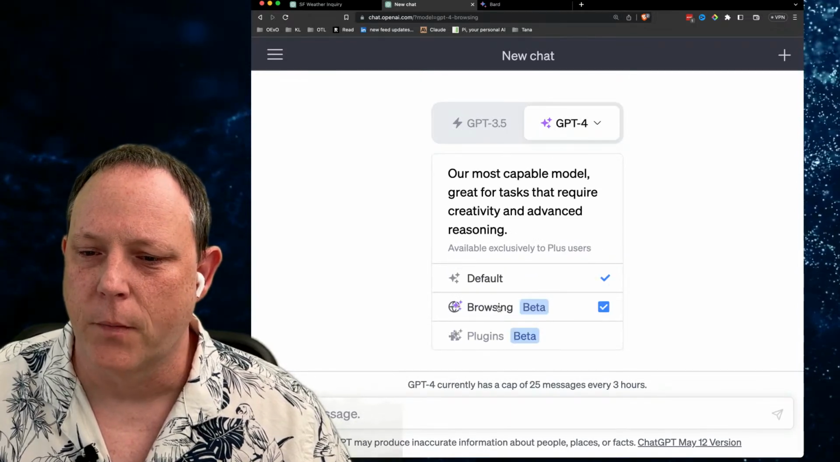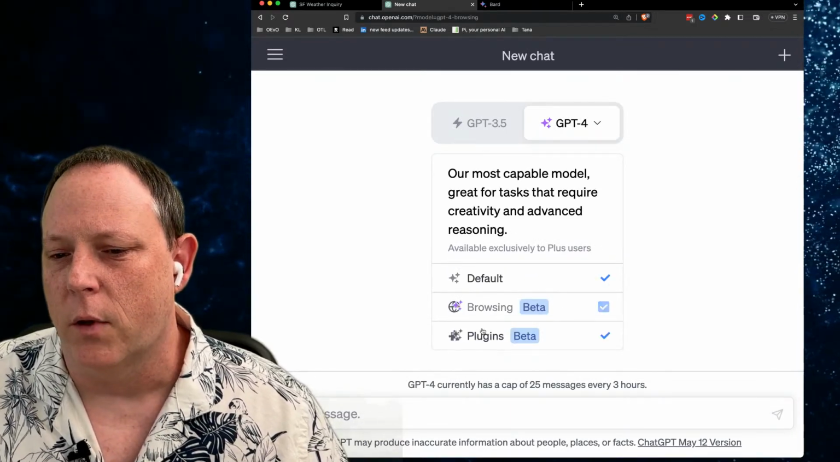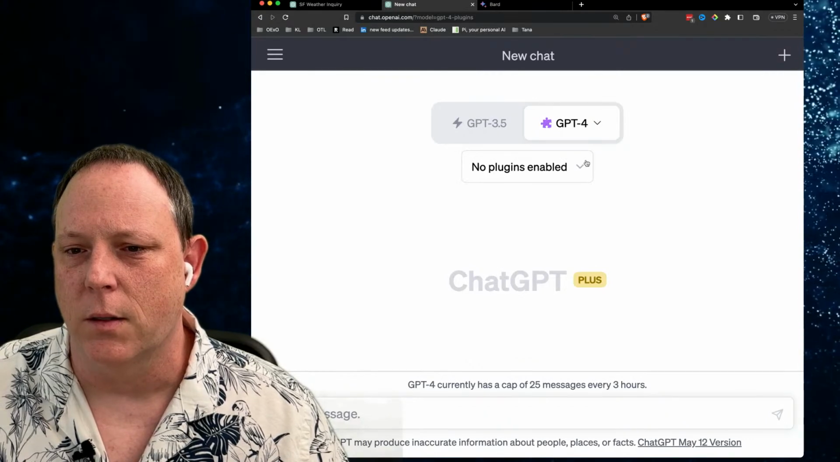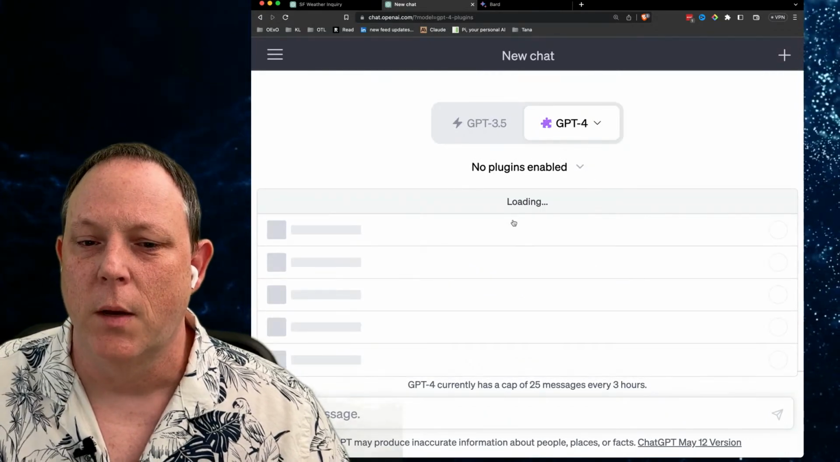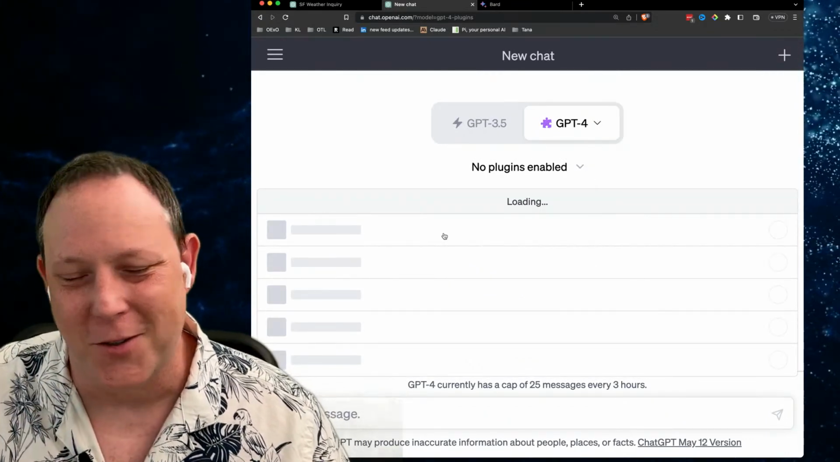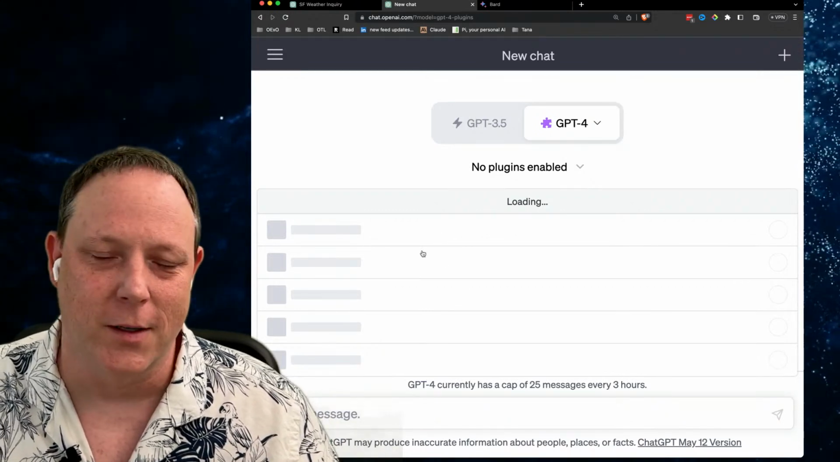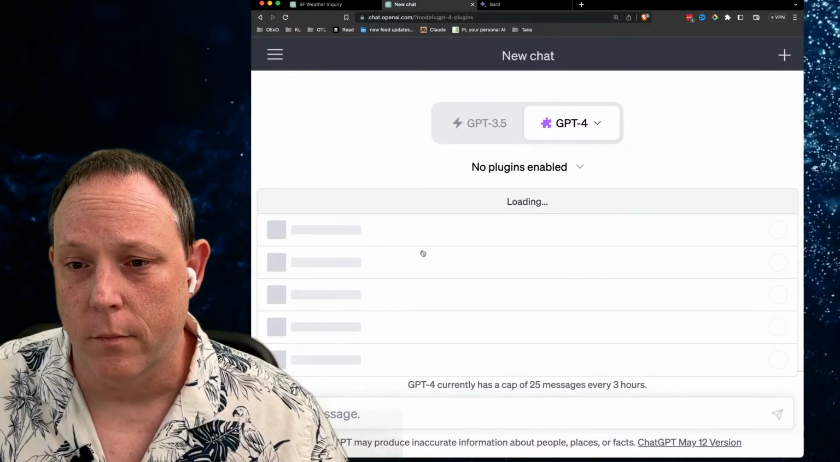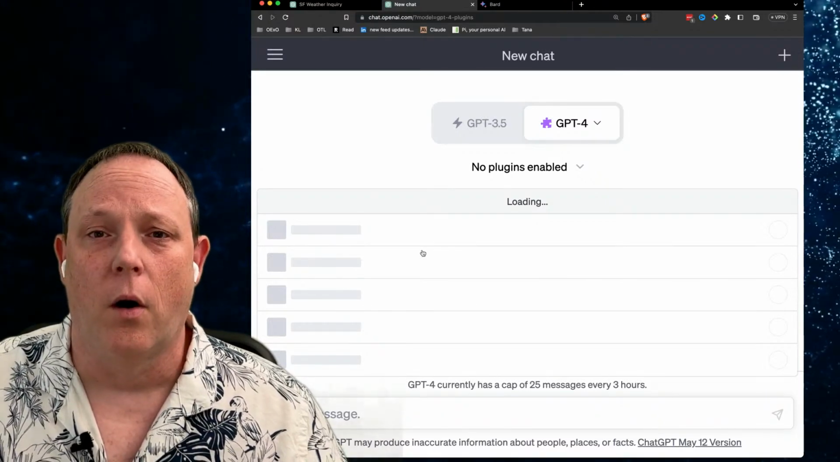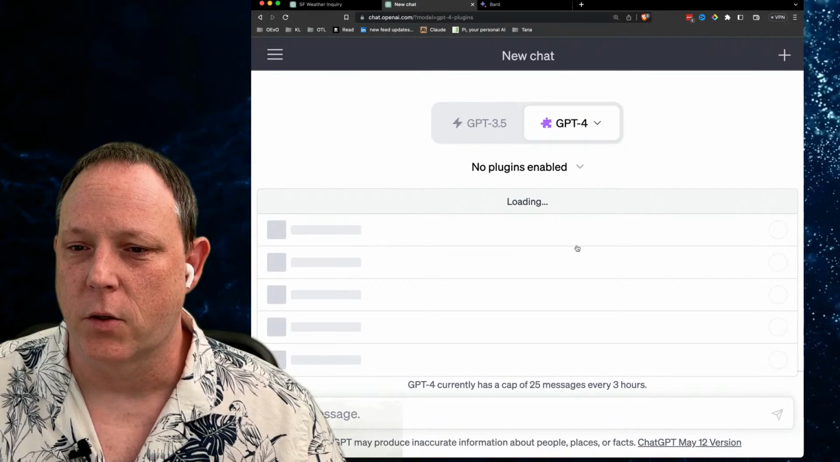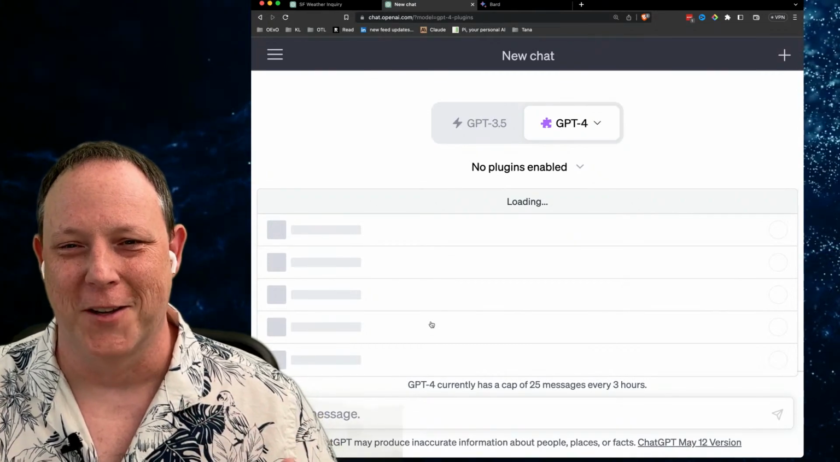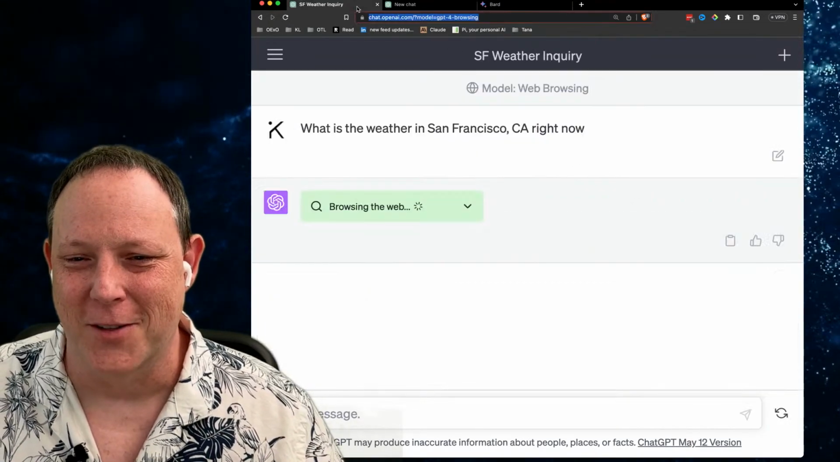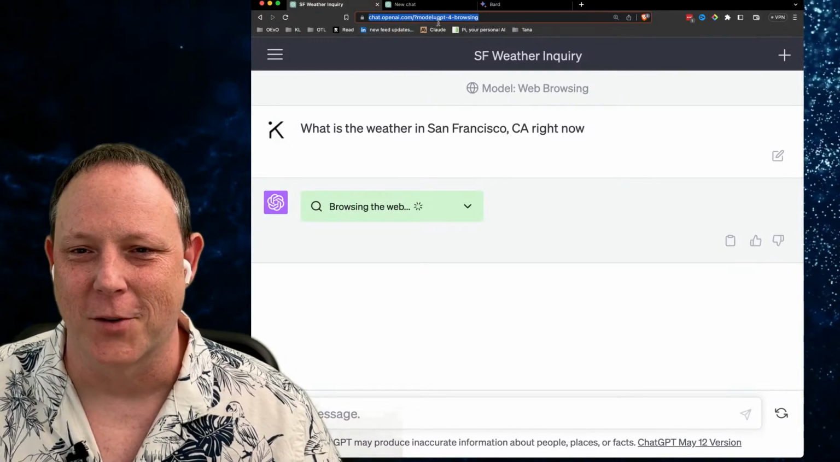I want to show you the other one because this is really fun. If we go to the plugins beta, you can see here that I have no plugins enabled. But what I want to do is show you just the way one of these works, and it's a really fun example for Wolfram Alpha. All of my demoing is about to get destroyed because you can see nothing is loading for OpenAI all of a sudden. Everything is frozen.